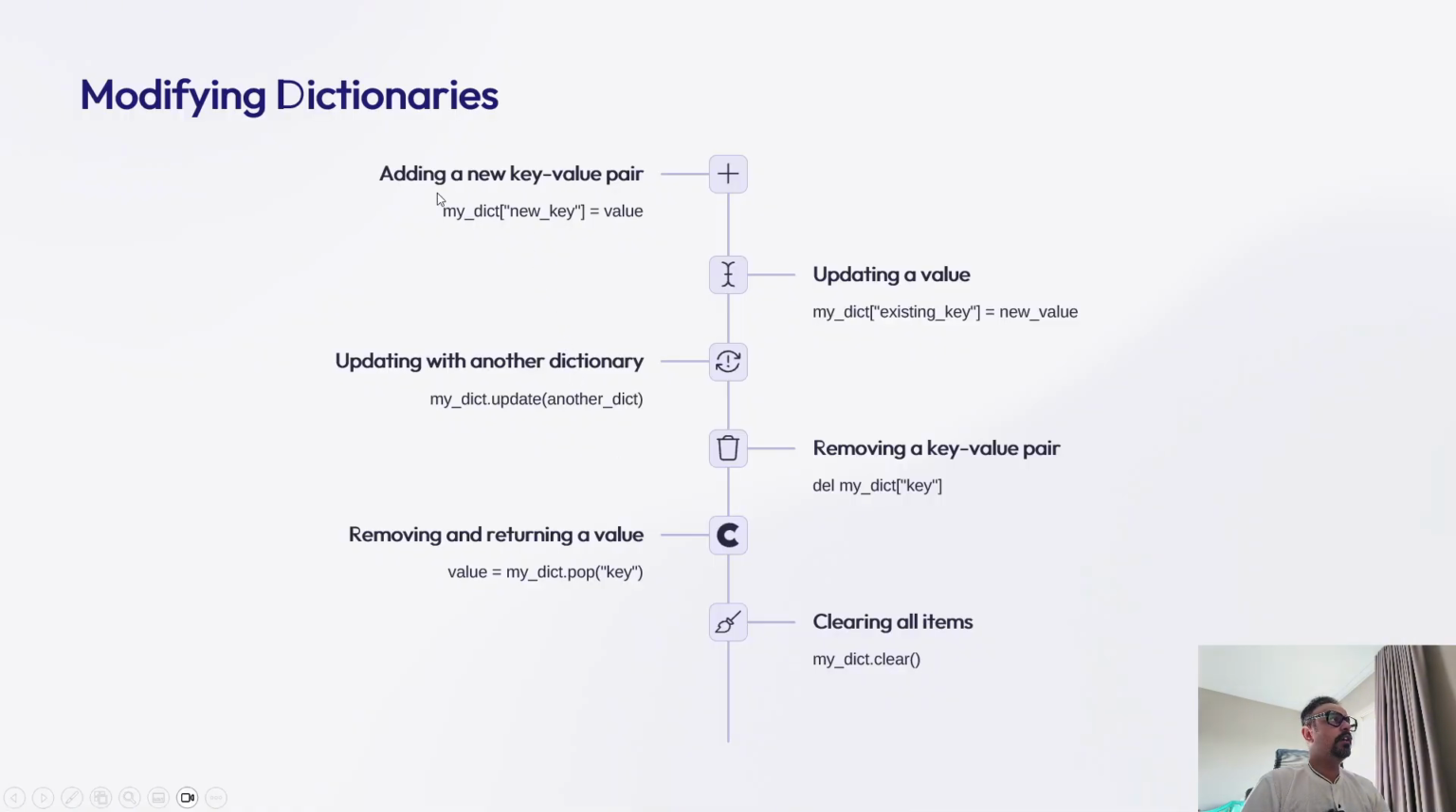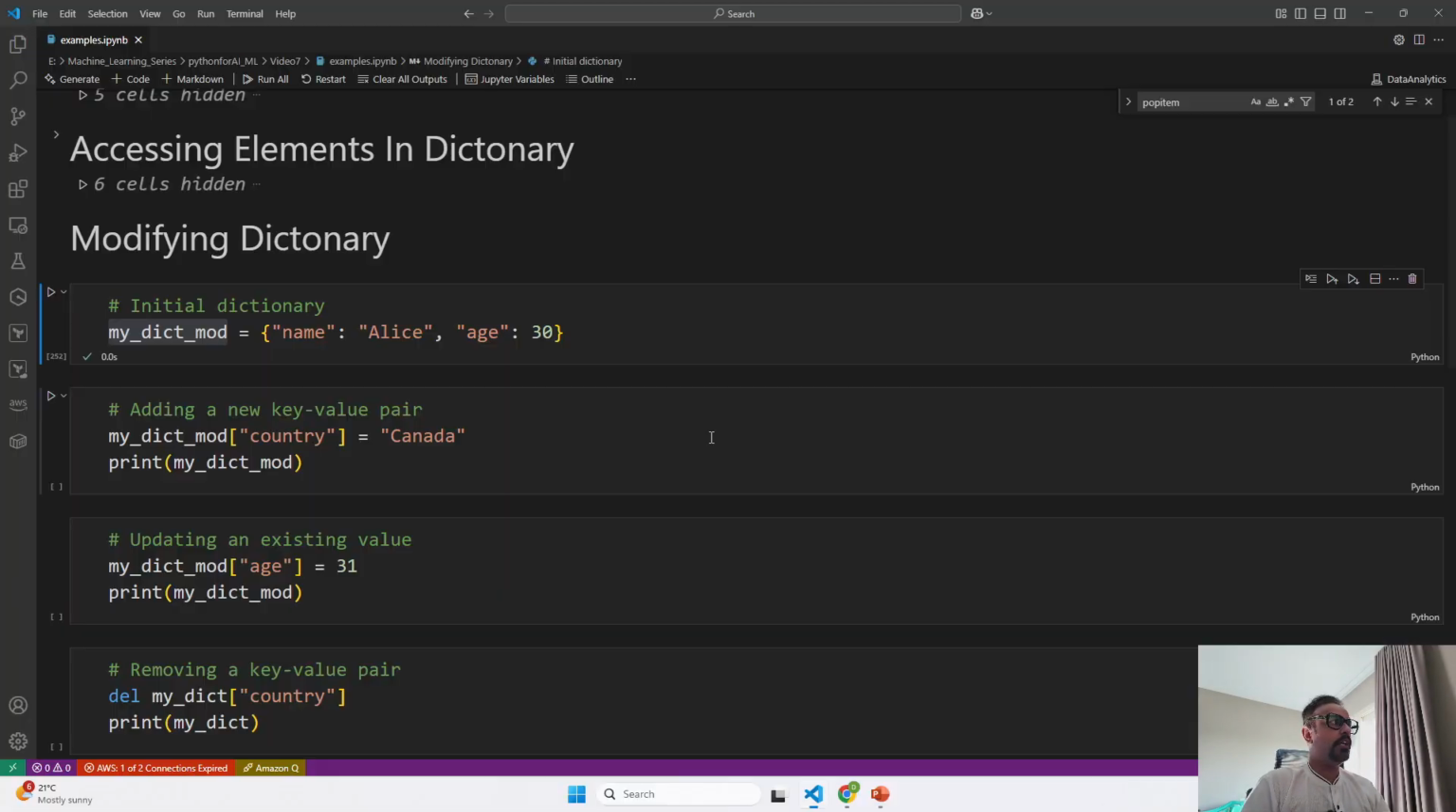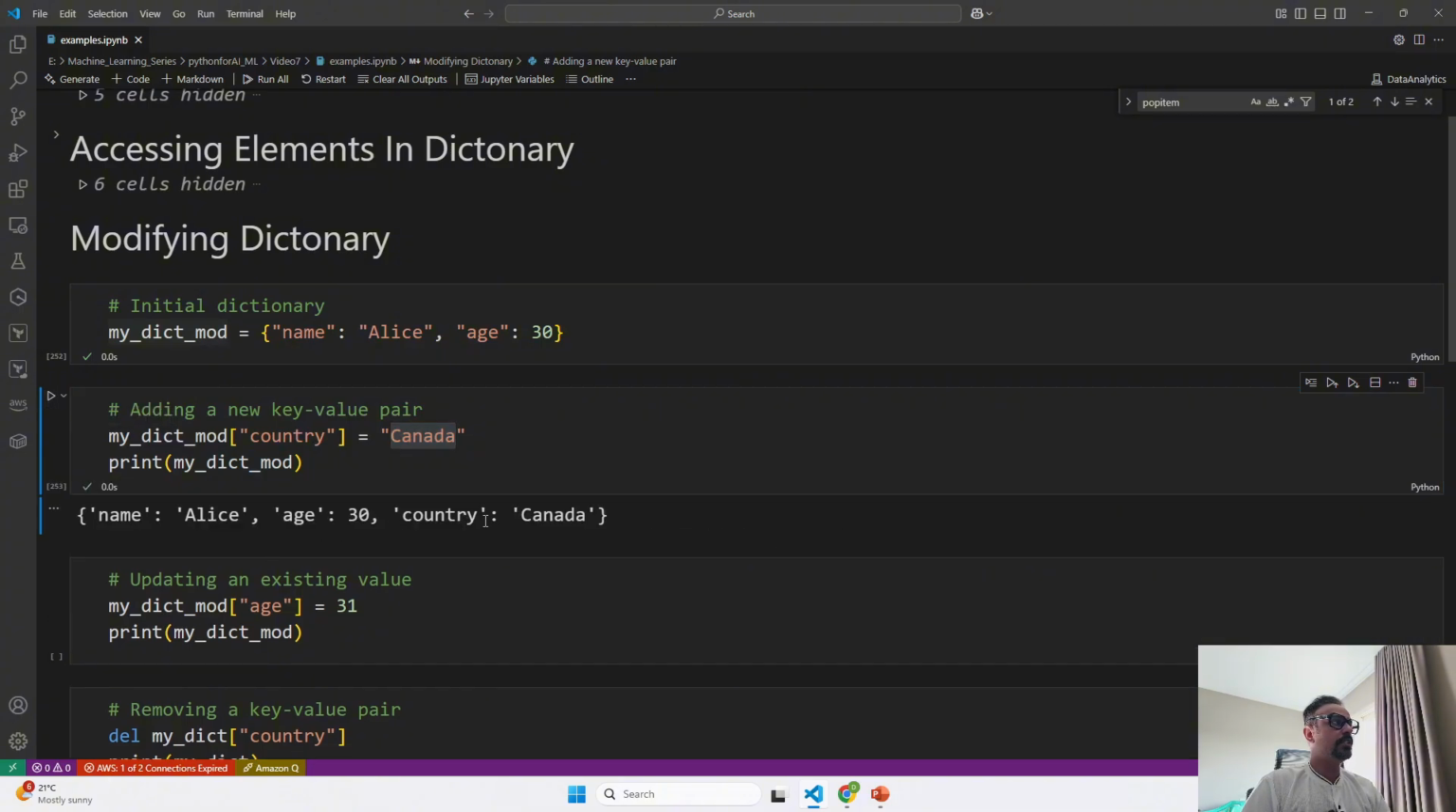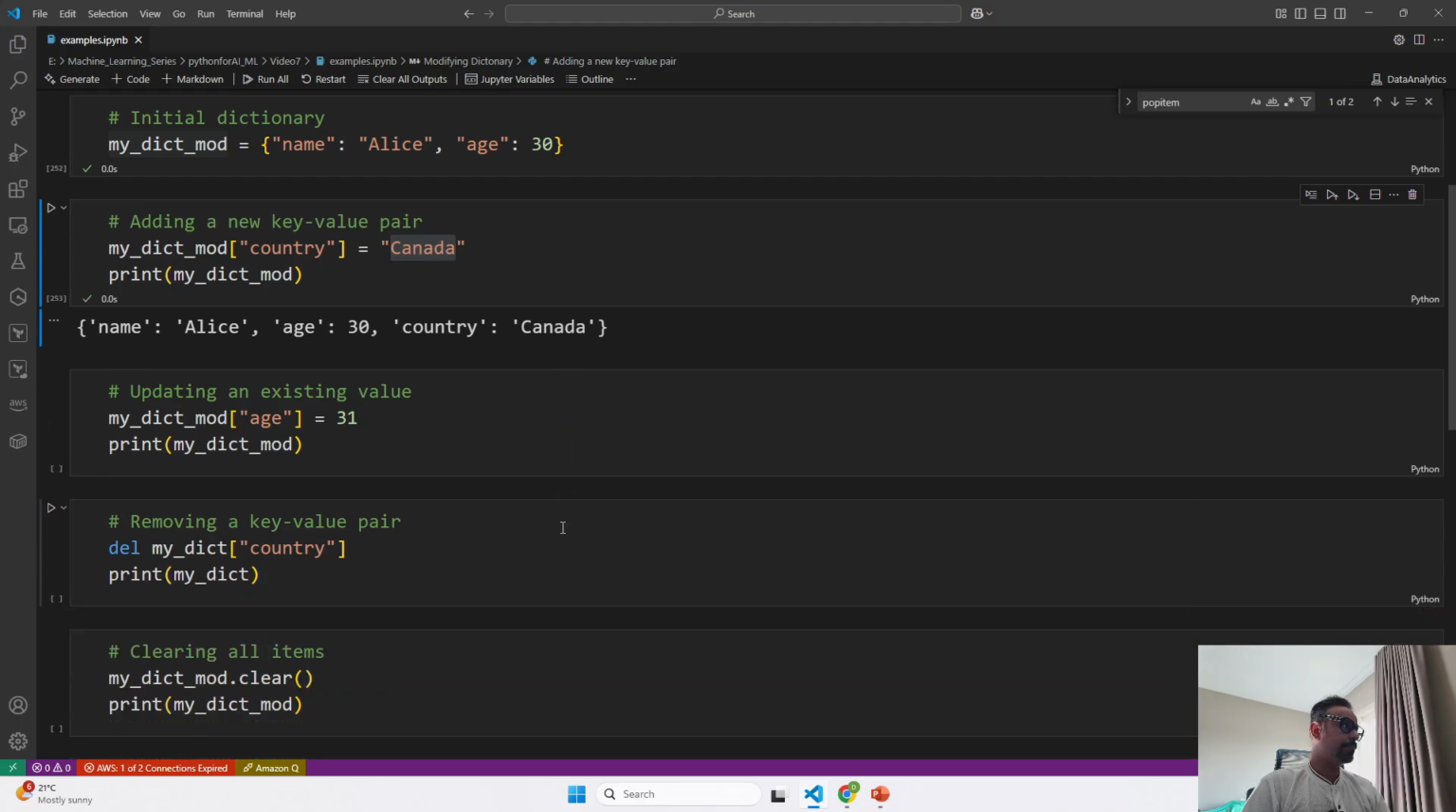Now first, if I want to add a new key value pair, I can use the brackets along with the value. So this is how I can define it. I want to add a new key value pair, so for that I have said country is equal to Canada. In this case, it is going to modify my dictionary and add this as part of my dictionary. So now you can see the third key value pair has been added.